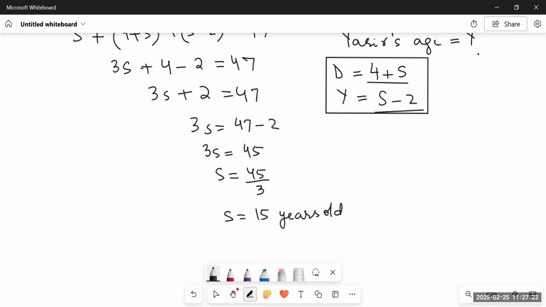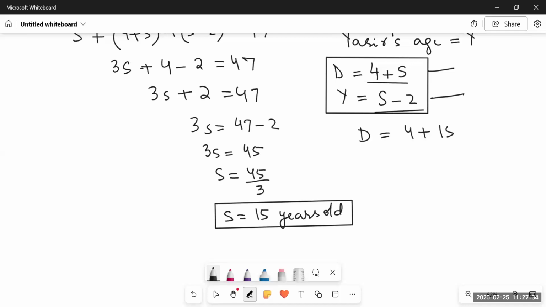After finding the age of Sarah, we will simply substitute the values in the given equations for David and Yasser, as 4 plus S and S minus 2. So the age of David would be 4 plus 15, that is 19. And for Yasser, it would be 15 minus 2, which is 13.